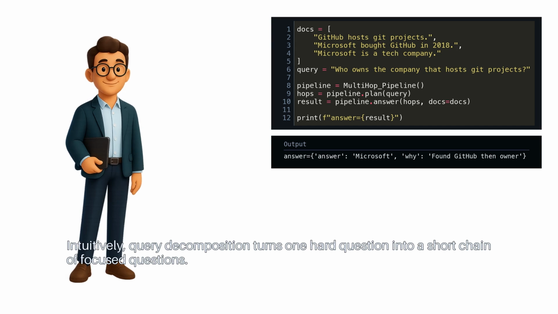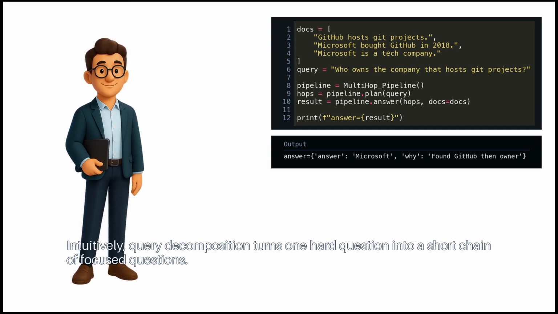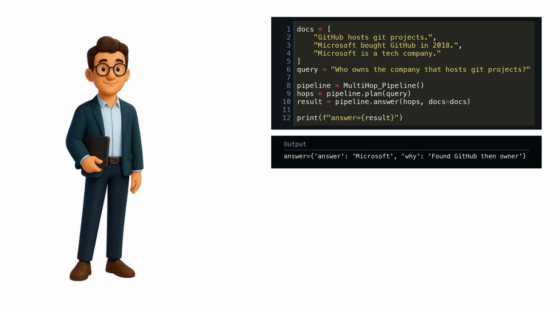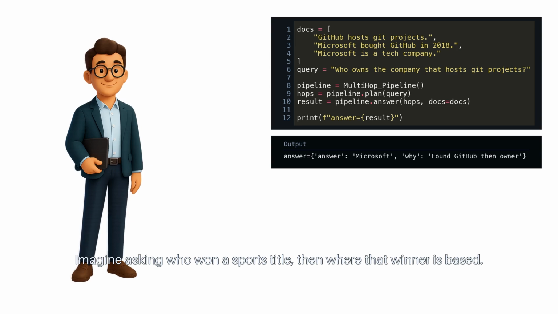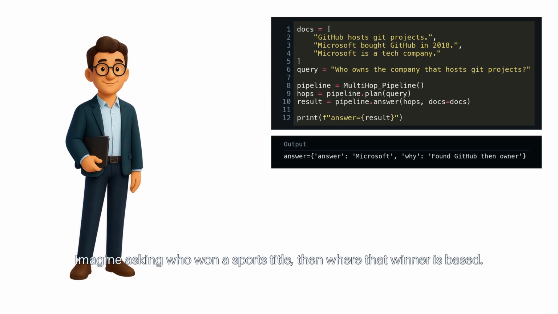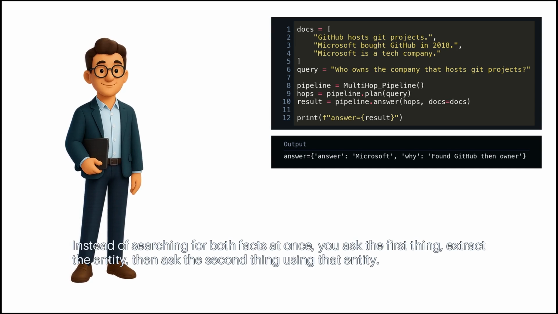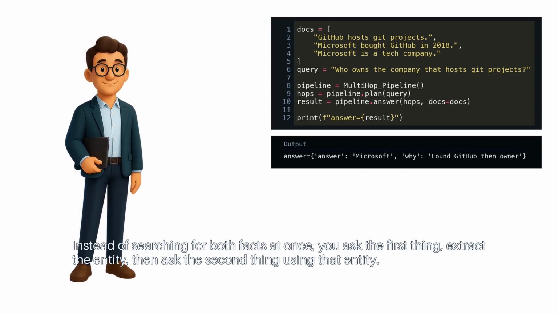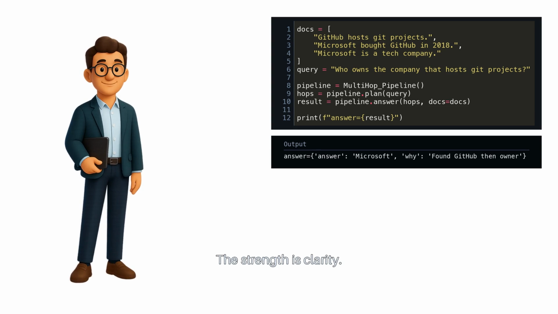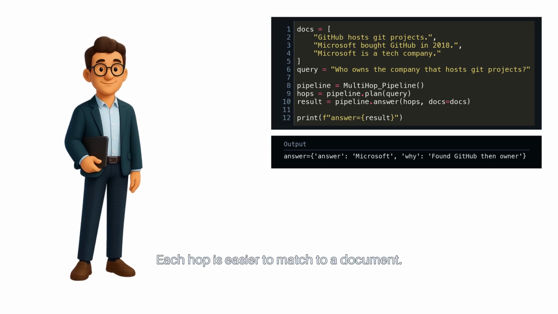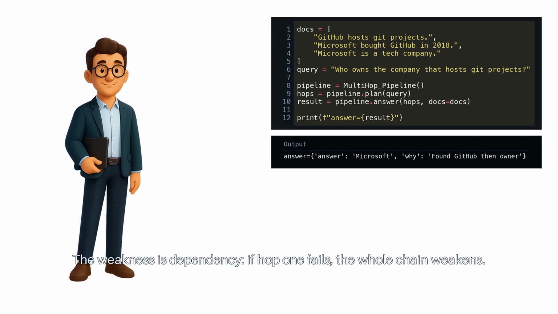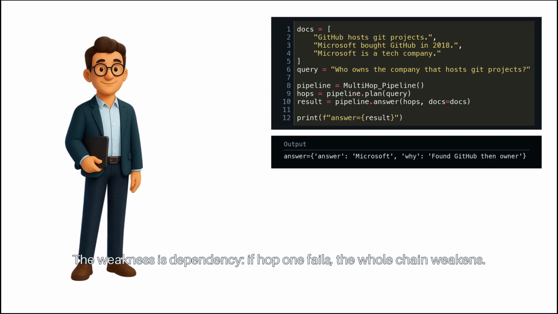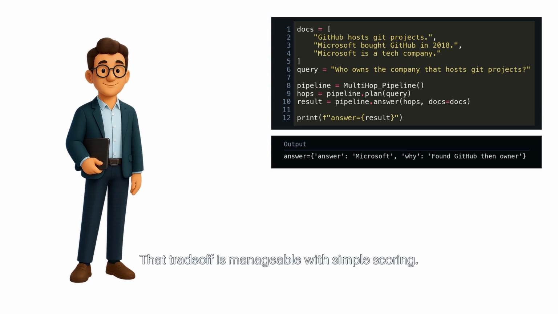Intuitively, query decomposition turns one hard question into a short chain of focused questions. Imagine asking who won a sports title, then where that winner is based. Instead of searching for both facts at once, you ask the first thing, extract the entity, then ask the second thing using that entity. The strength is clarity. Each hop is easier to match to a document. The weakness is dependency. If hop 1 fails, the whole chain weakens. That trade-off is manageable with simple scoring.